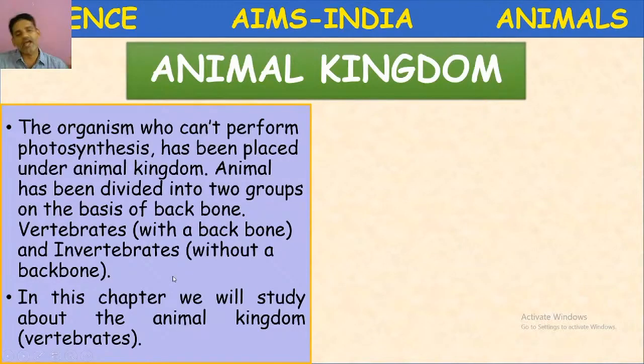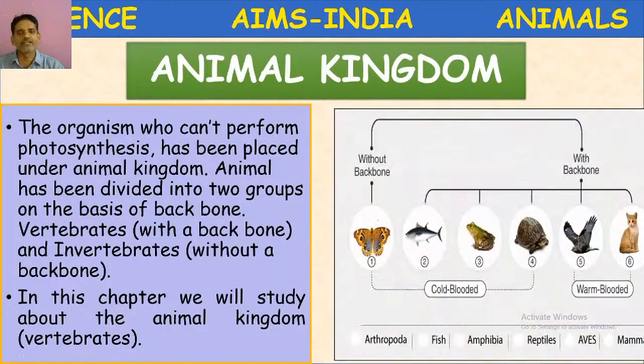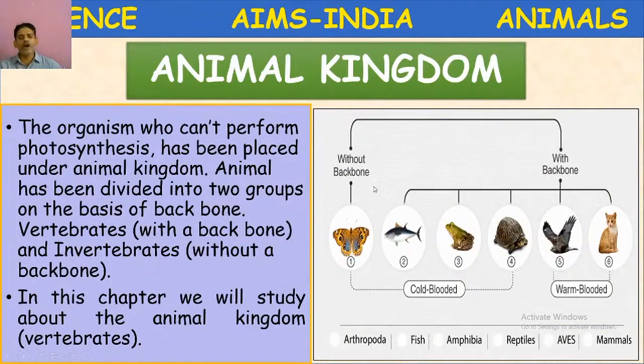Animal kingdom is basically divided into two. What are they? Invertebrates and vertebrates. In this chapter, we will study about the animal kingdom, that is vertebrates and invertebrates. Let us try to answer the quiz here.